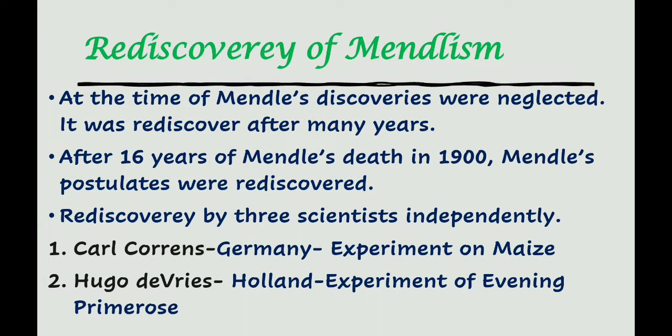Rediscovery of Mendelism. At the time, Mendel's discoveries were negligible. It was rediscovered after many years. After 16 years of Mendel's death, in 1900, Mendel's postulates were rediscovered by three scientists independently. Carl Correns is a scientist from Germany, and he experimented on maize. Hugo de Vries is a scientist from Holland, and he experimented on evening primroses.